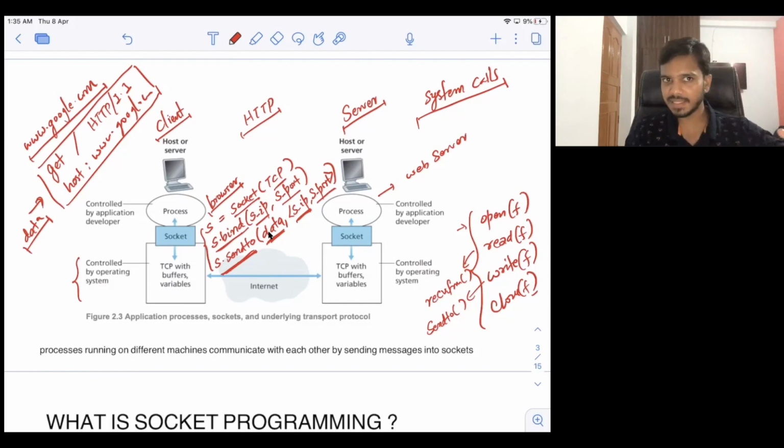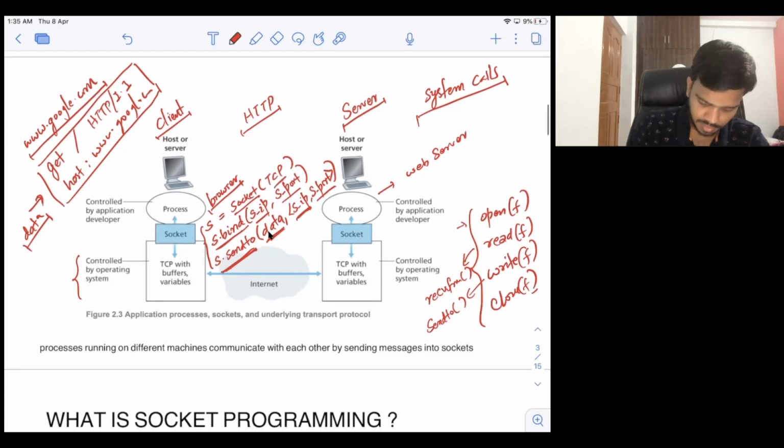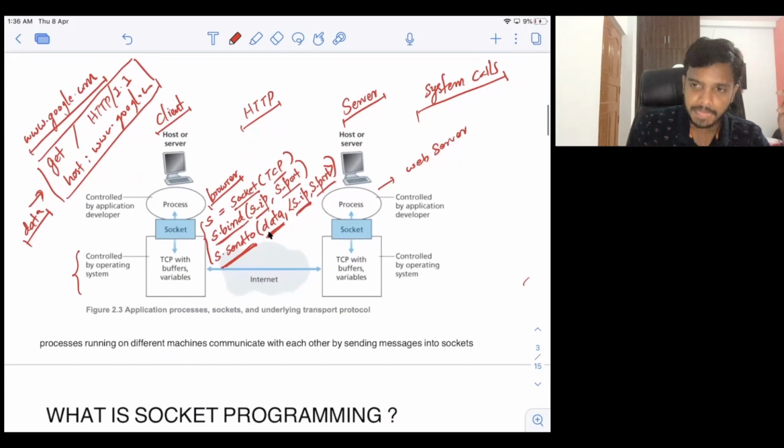Now think in terms of the TCP/IP model, the encapsulation and decapsulation, if you remember. The same thing will happen here. After send to is called by the browser as a system call, the kernel will take control and first create the segment. If you remember, a segment is a part of the transport layer. And in the segment, what will happen?